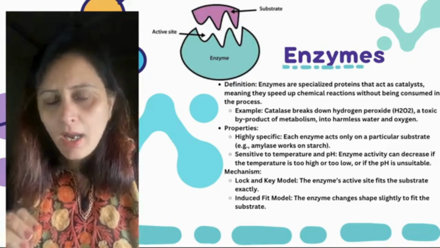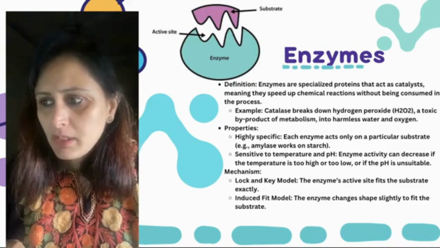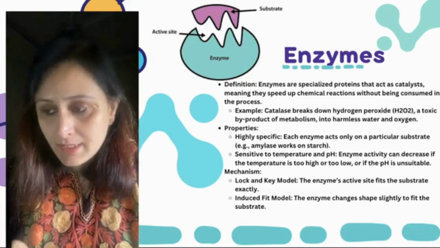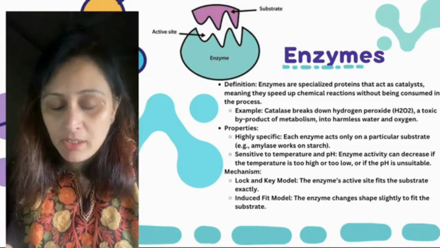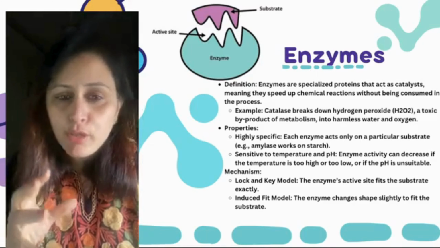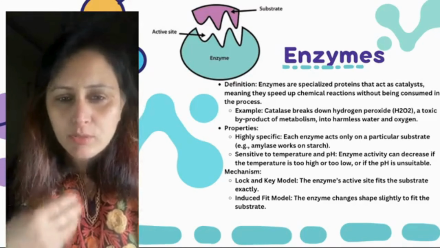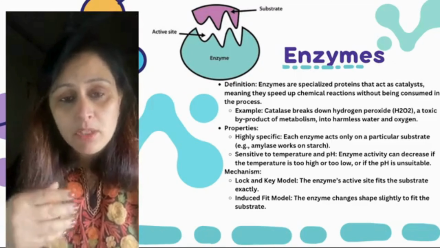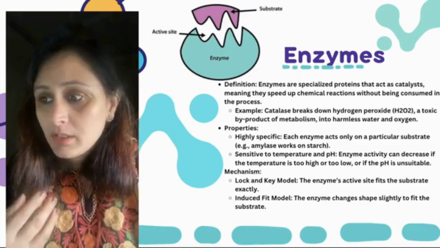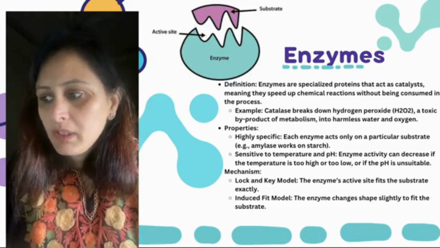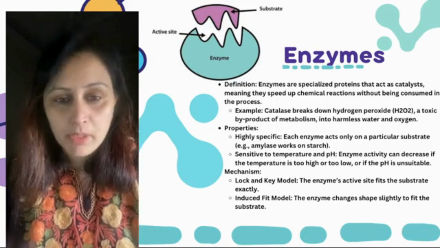Now, properties: highly specific. Each enzyme acts on a particular substrate, right? They are sensitive to the temperature and pH. अगर temperature या pH इनकी favorable का नहीं है, then they might not respond accordingly. Sometimes their activity can decrease if the temperature is too high or too low and the pH is unsuitable. ठीक है?